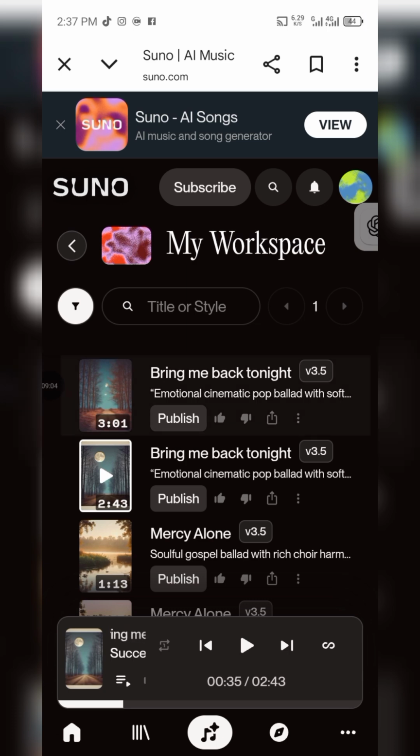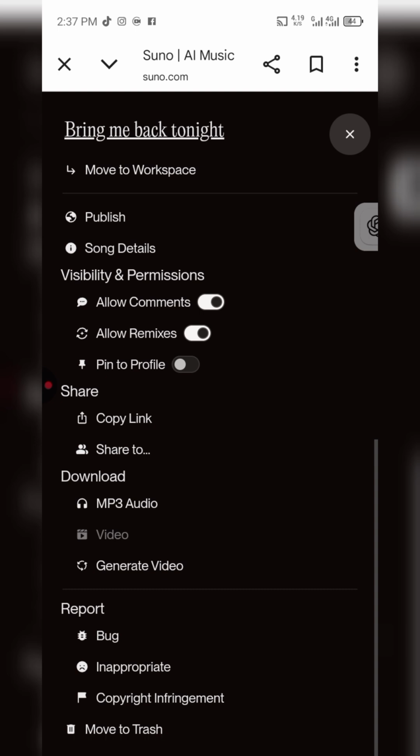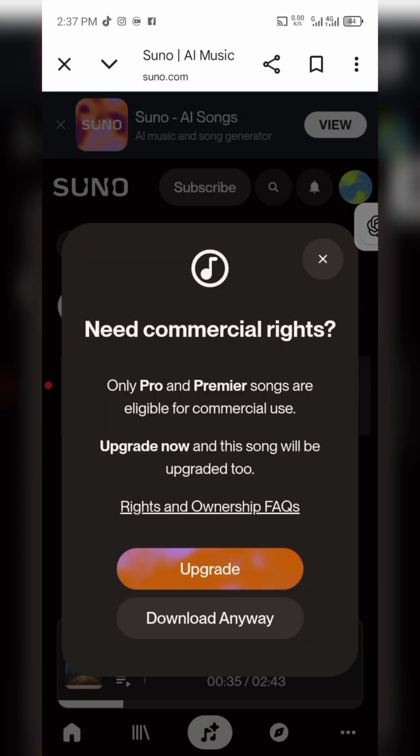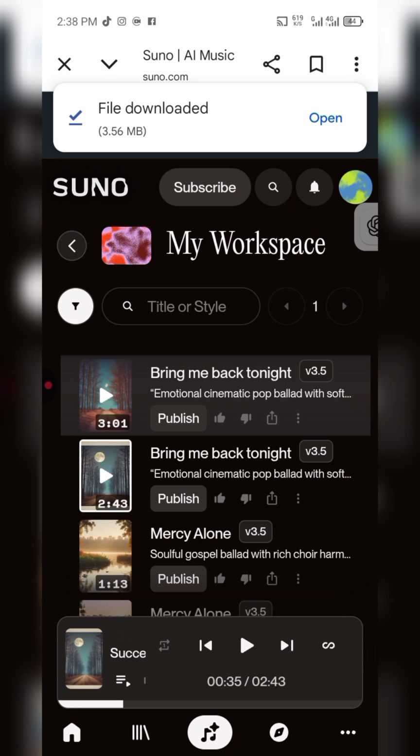So I'm going to go to the first one, tap on those three dots up there, and then on the first song, and go to download, and then you'll be able to download your music. Okay, so you need to upgrade to a commercial plan and all of that. But me, I'm just going to download anyway. So that is it. Our song has been downloaded. So this is how to generate your music.